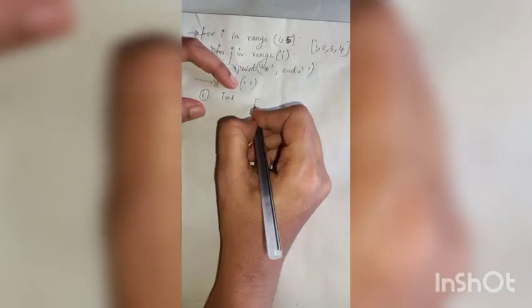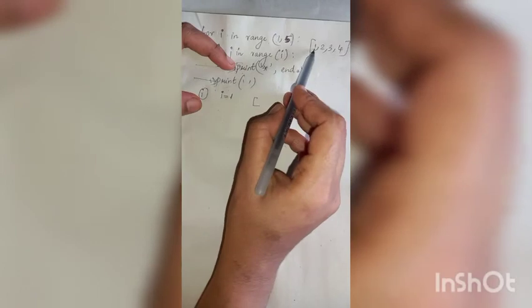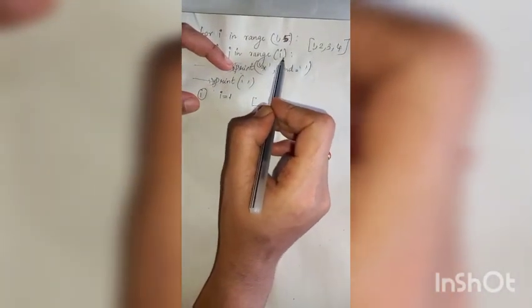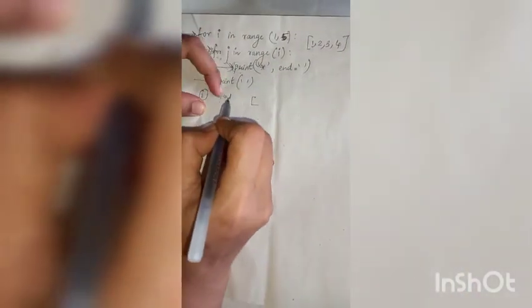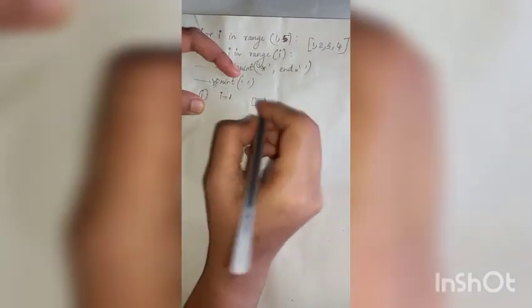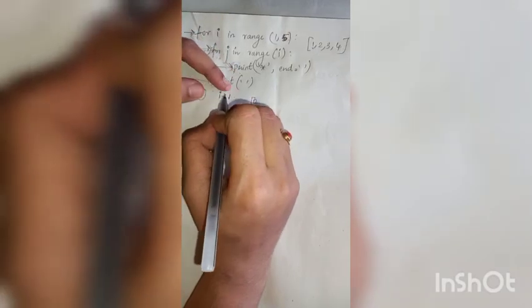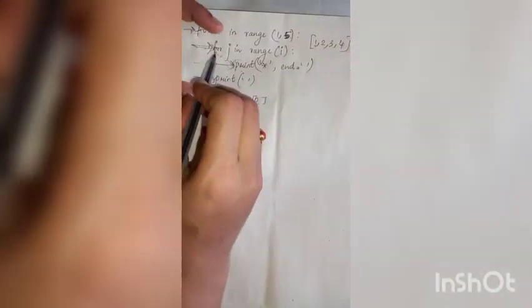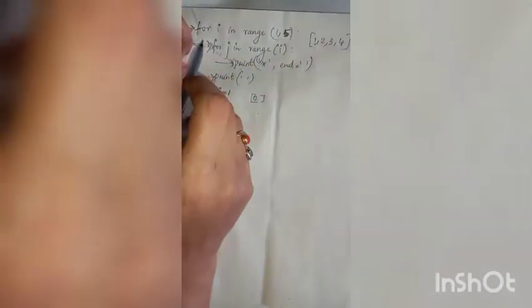So it also produces a list with values from 0 to, here from 1 is considered because there is a start value. Here only the stop value is there, that is I. I is the stop value. So what is the value of I here? I is 1. So the values can be 0 to I minus 1, that is 1 minus 1, that is 0. Only one value will be there for j. So again, in the first iteration I is 1. For this for loop, I is equal to 1.